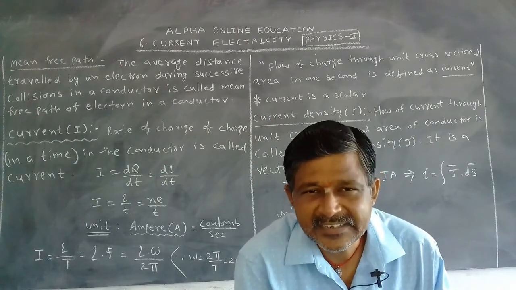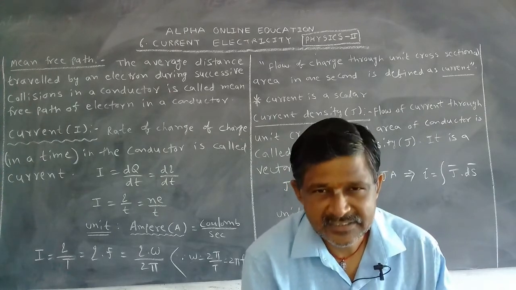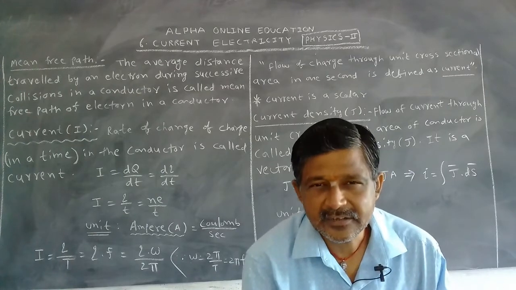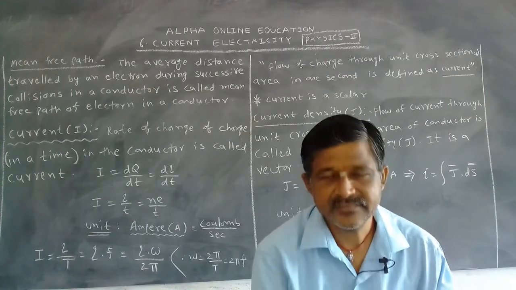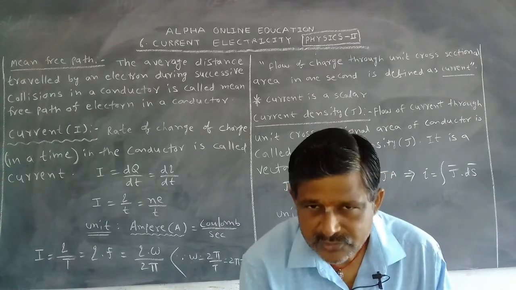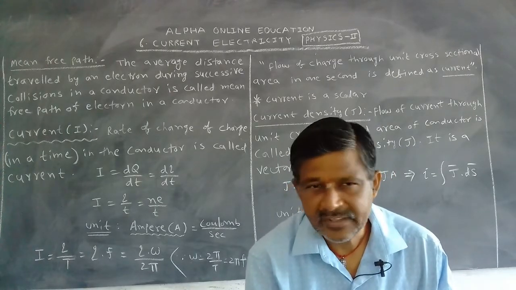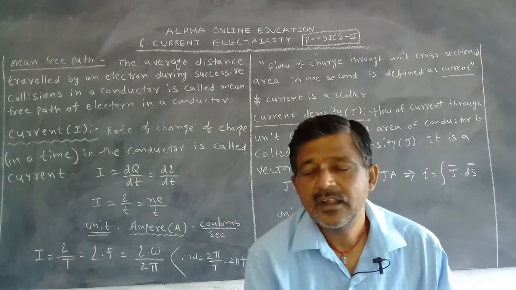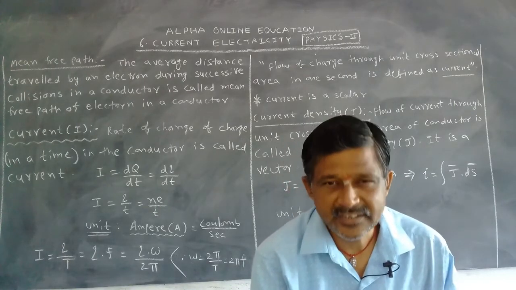Why is the conductor required? In the conductor, free electrons exist. That's why the current or charges flow. Without free electrons, current does not pass through the conductor.